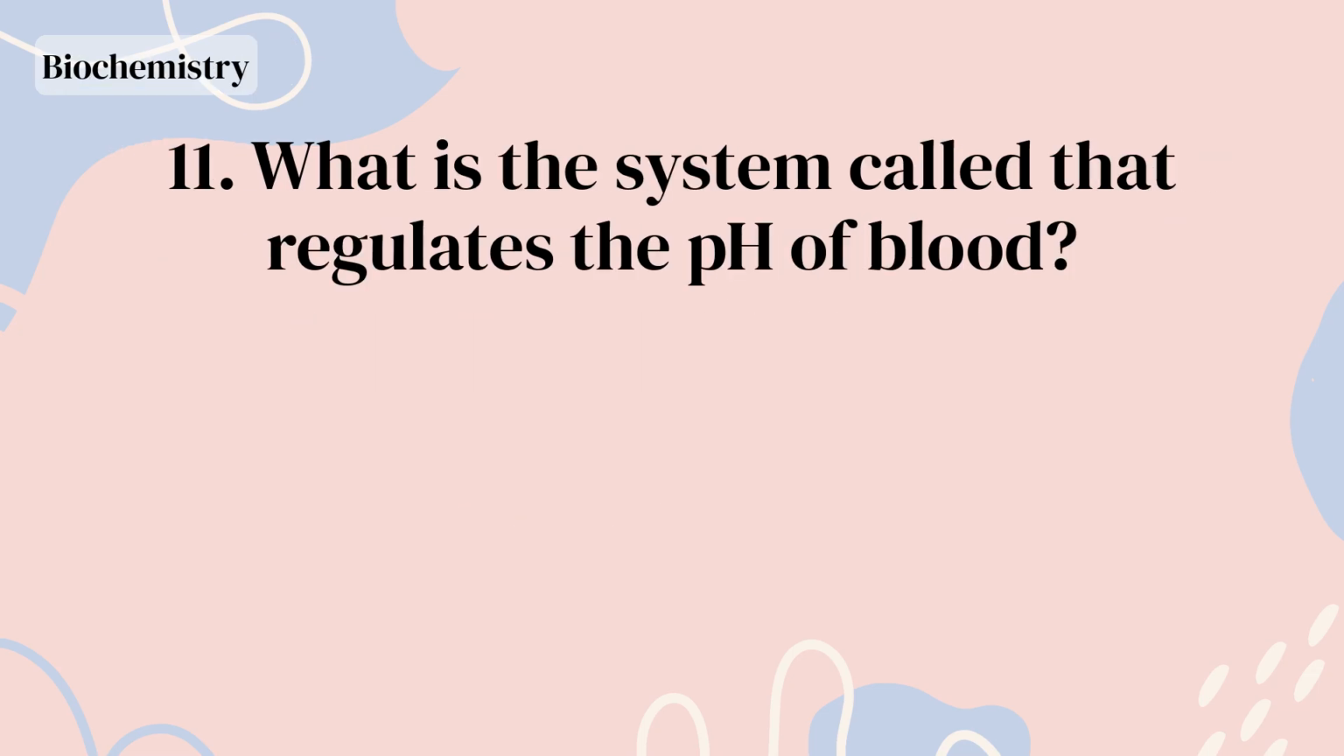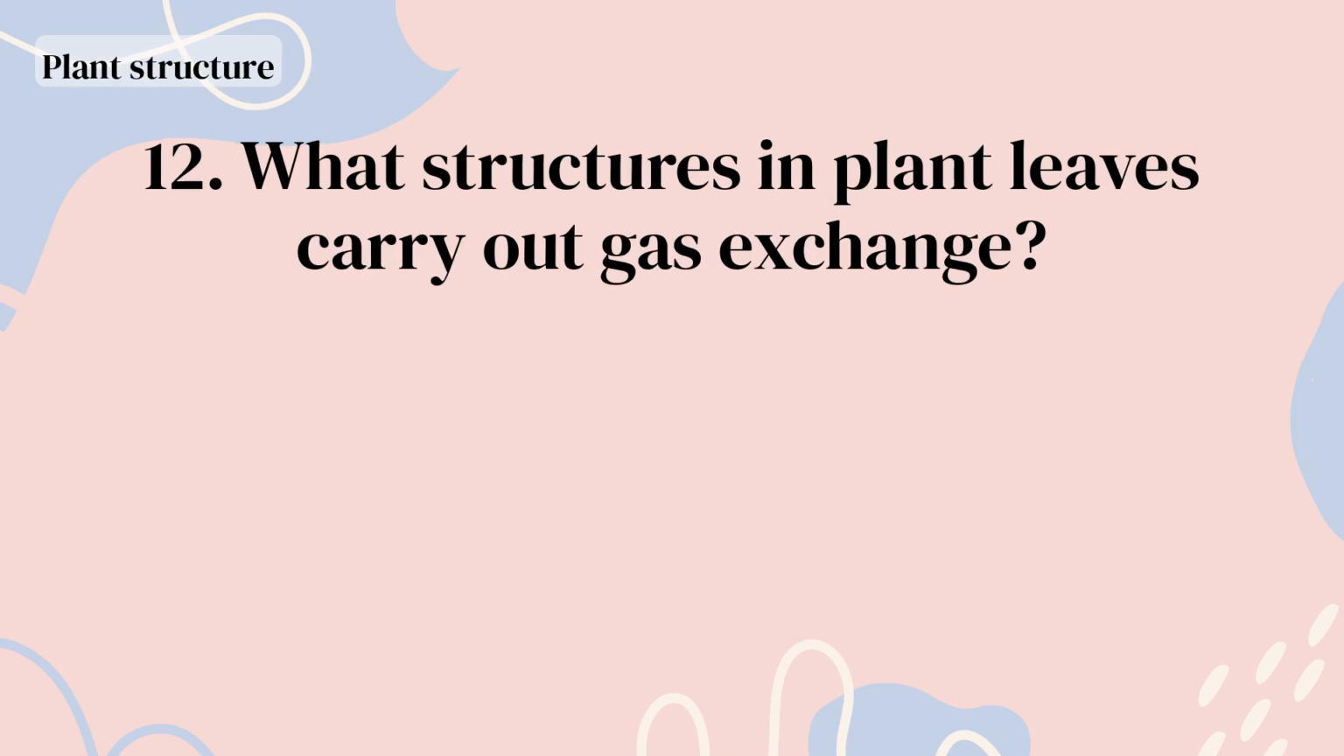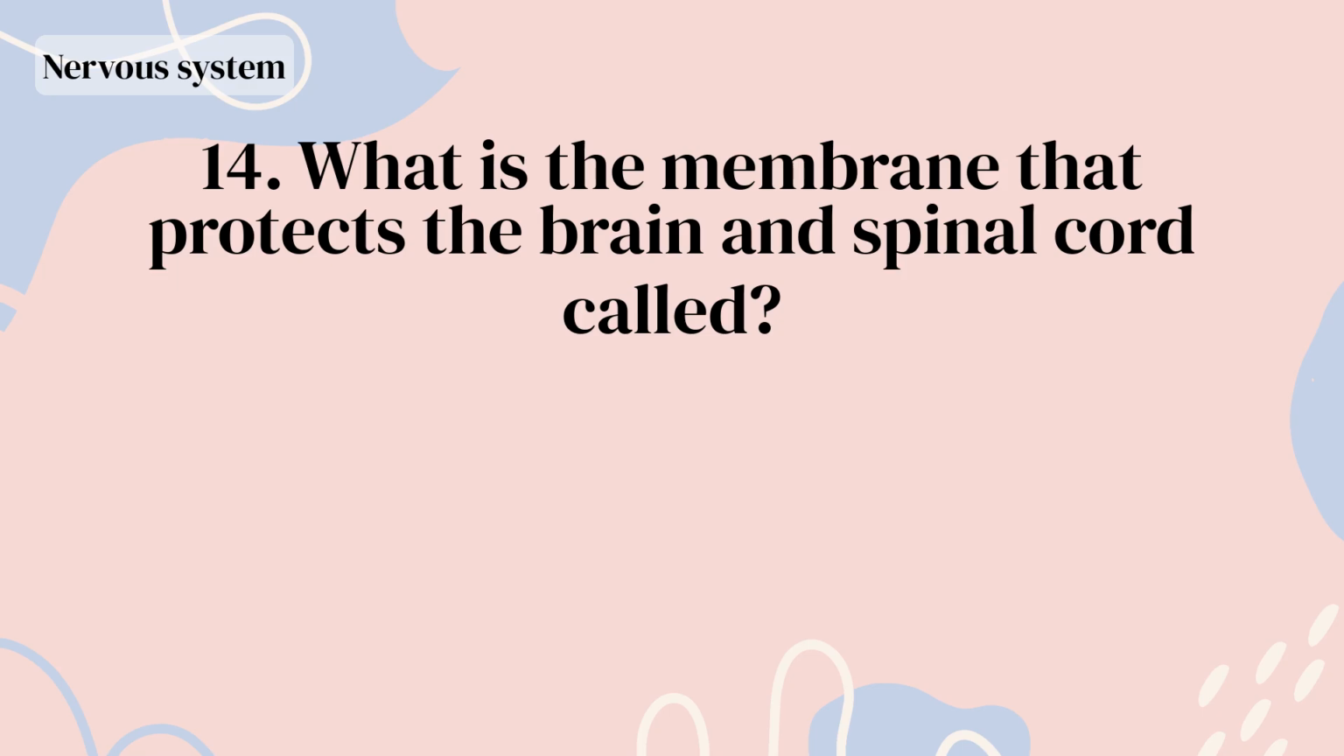Vaporization. What is the system called that regulates the pH of blood? Buffer system. What structures in plant leaves carry out gas exchange? Stomata. During human digestion, which enzyme digests fats? Lipase. What is the membrane that protects the brain and spinal cord called?